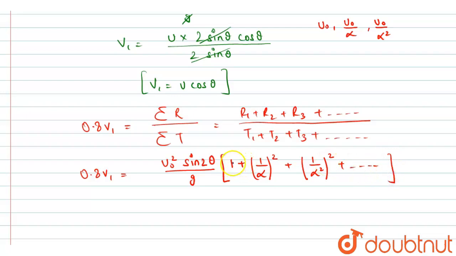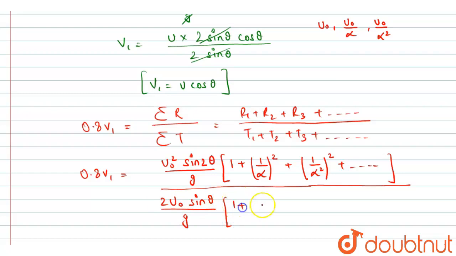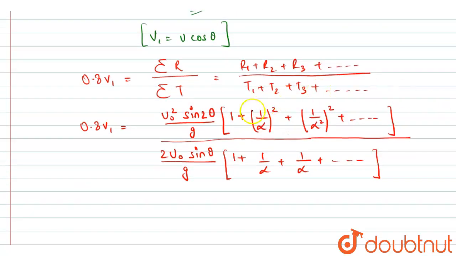See here, for the first horizontal range we have u naught square sine 2 theta by g, plus for the second range we have u naught by alpha whole square sine 2 theta by g, and similarly going on. Divided by the total time, 2 u naught sine theta by g, and in the brackets we will be left with 1 plus 1 by alpha plus 1 by alpha square plus up to infinity.